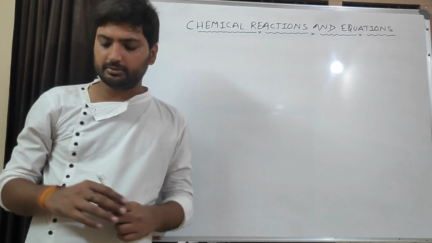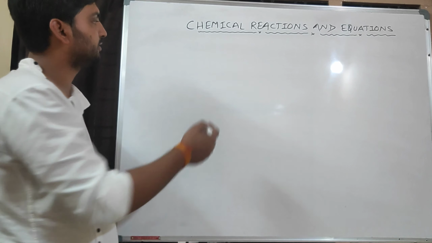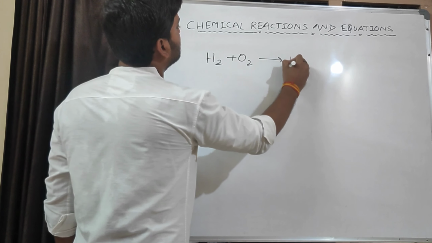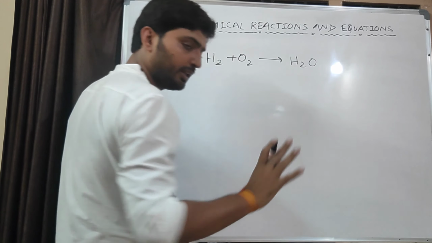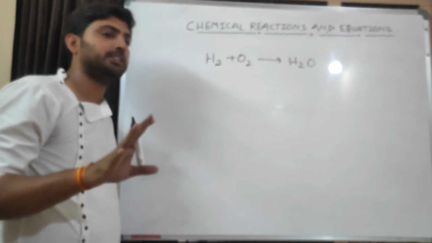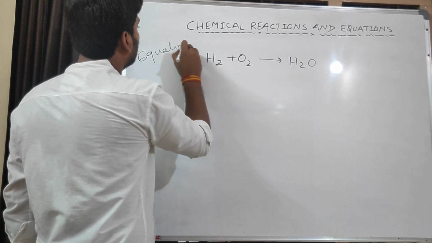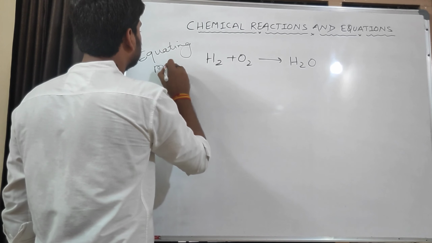So we are taking a simple example. The simple example is S8 plus O2 gives SO2. We are taking this example just to understand that method, and that method is called the equating method. What method? Equating method.